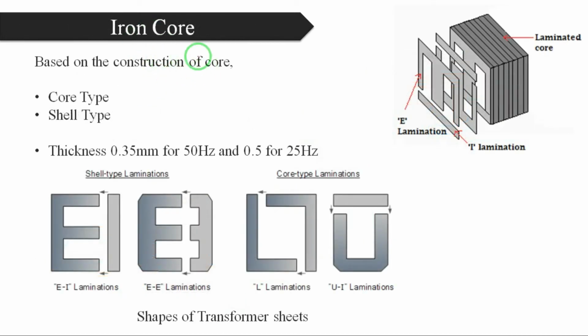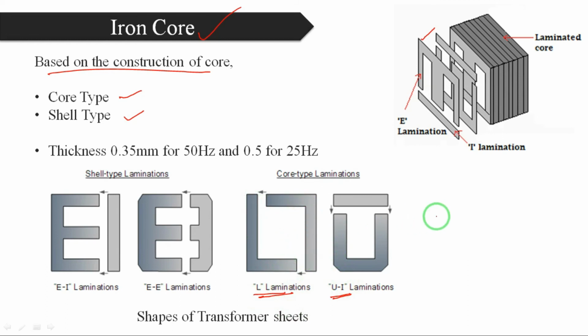Now coming to the complete construction of the iron core. I told you already there are laminated sheets. This core has some laminated sheets, and these laminated sheets have some shapes. First of all, based on the construction of the core, we can divide transformers into two types. First one is core type, second one is shell type. To design the core type, we need shapes like L shape, U shape, I shape.